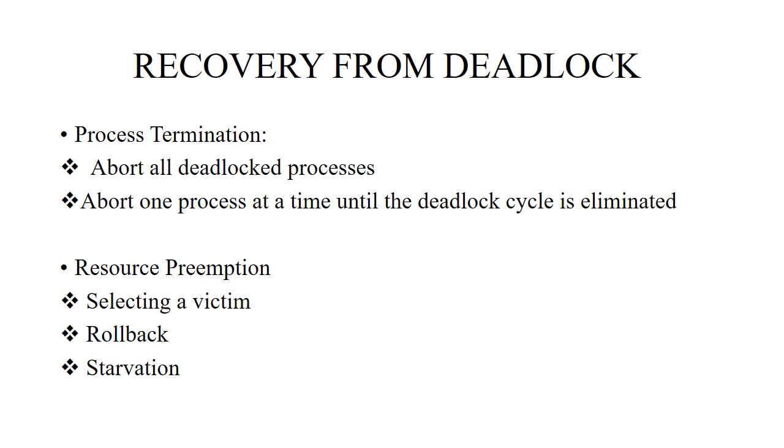In rollback, preempting a resource from a process means it cannot continue under normal execution, so it must be rolled back to some safe state. Starvation means what? Here a victim process can be selected from the system. If this process doesn't complete its designated task, it results in starvation.